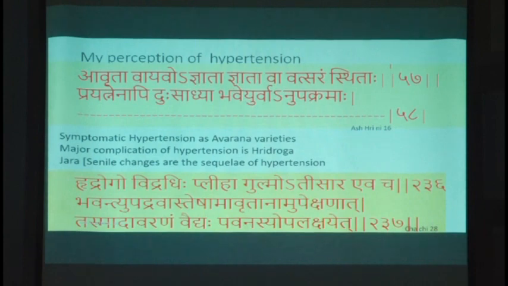Then the complications which can occur due to hypertension: Hridroga, the number one. Cardiovascular pathologies we consider as one of the major complications of hypertension. Then Vidradhi, Plihagulma, Atisara, Bhonti and so on. Due to the Upekshana, not recognizing and managing these Avaranas, you can produce these complications. And hence I consider what Vagbhata has said, Tasmat Avaranam Vaidyah Pavanasya Upalakshayet. So I consider hypertension as the complication of the Avrata Vata.